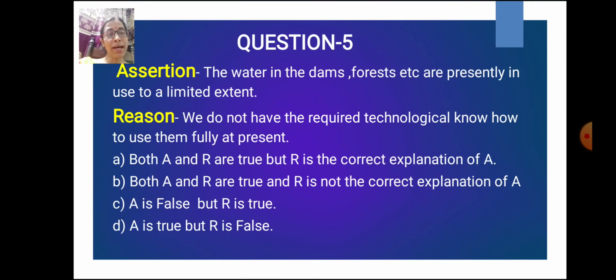The next question. Assertion: the water in the dams, forests, etc. are presently in use to a limited extent. Reason: we do not have the required technological know-how to use them fully at present. So, dear children, here the assertion is that the water in dams and forests are presently in use but up to a limited extent. Why? Because we have kept them as reserve for future use. So the assertion is correct. The reason, we do not have the required technological know-how, is wrong.